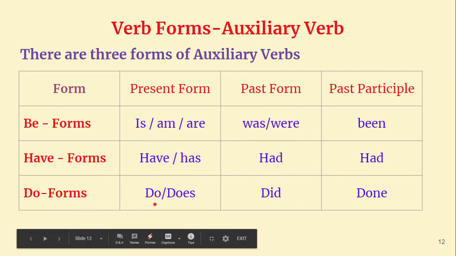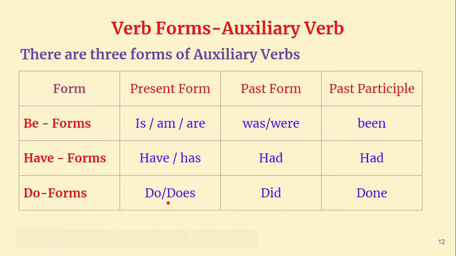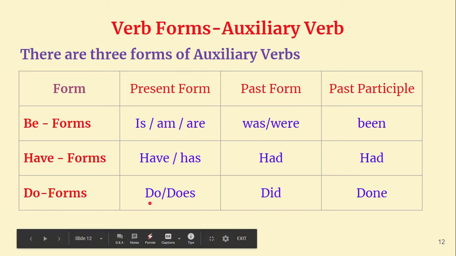Then do forms. We have do, does, did, done. Do, does are present tense. Do is plural, does is singular. But these do, does are used only in simple present tense. Only in simple present tense do we use do, does. That also in negative forms and question forms. When you want to use a sentence in negative form, we require do or does.